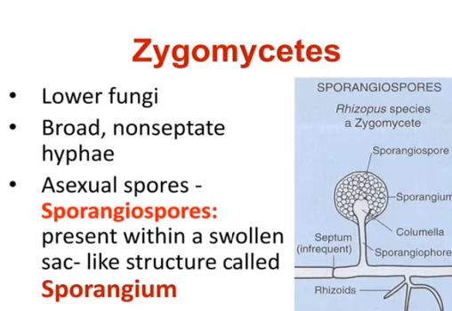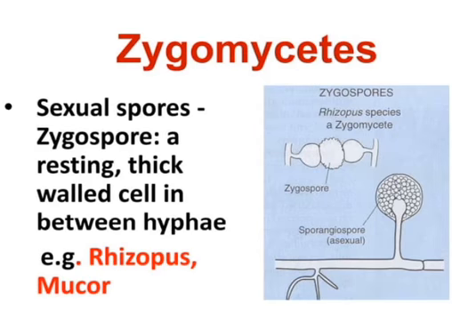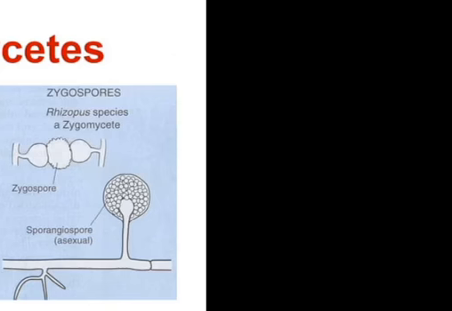Zygomycetes are lower fungi with broad, non-septate hyphae. Asexual spores, sporangiospores, are present within a swollen sac-like structure called the sporangium. Zygomycetes sexual spores: the zygospore, a resting thick-walled cell in between the hyphae. Example, Rhizopus, Mucor.